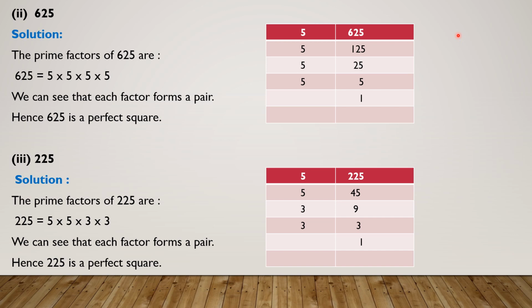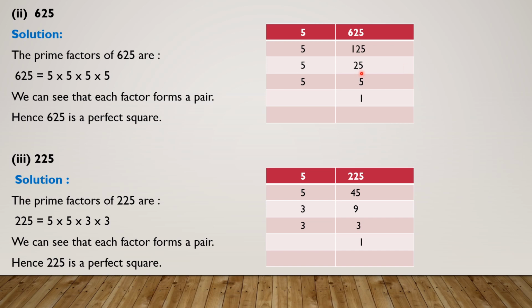Do this division in your rough work. Now the number that you get is 125. Again at the unit place we have 5, which means our number is divisible by 5. So we will divide our number by 5. Divide 125 by 5. What do you get? 25. 5 twos are 10, we will write here 10. 2 is remainder. 5 fives are 25. Do this division on rough work.